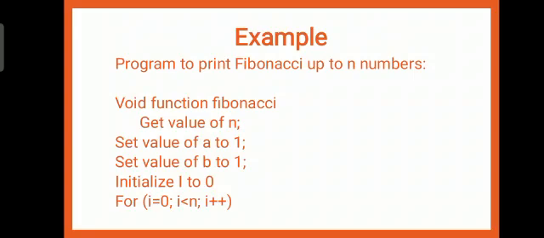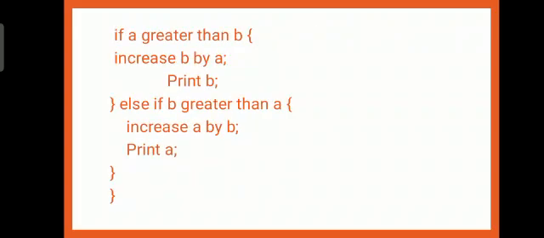We have initialized i to 0 and taken a for loop, that is for i equal to 0, i less than n, i plus plus. If a is greater than b, increase b by a and print b. Else if b is greater than a, increase a by b and print a.